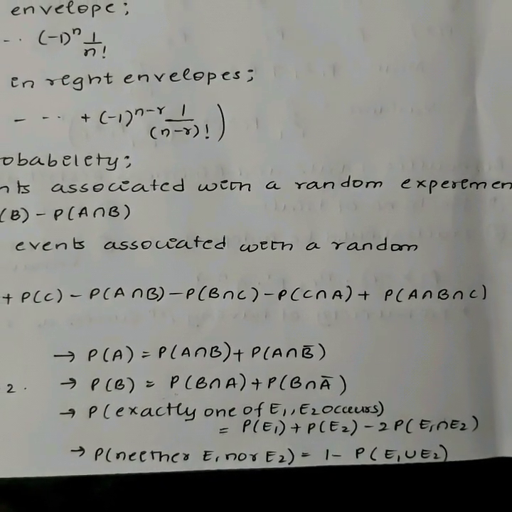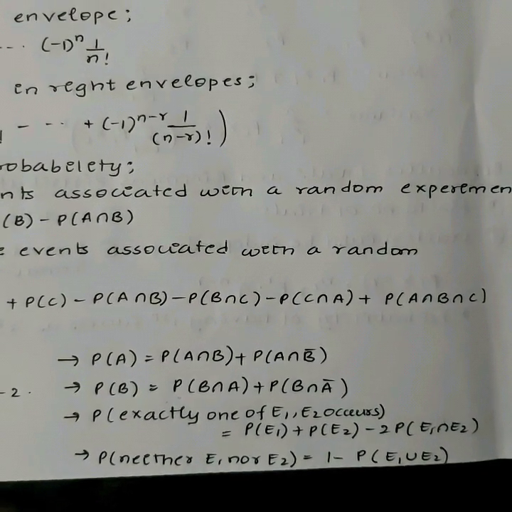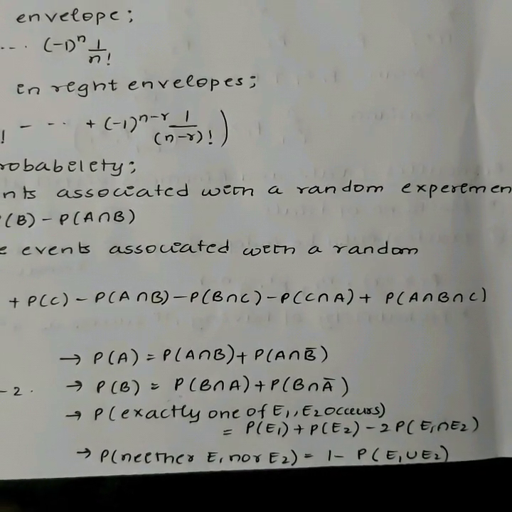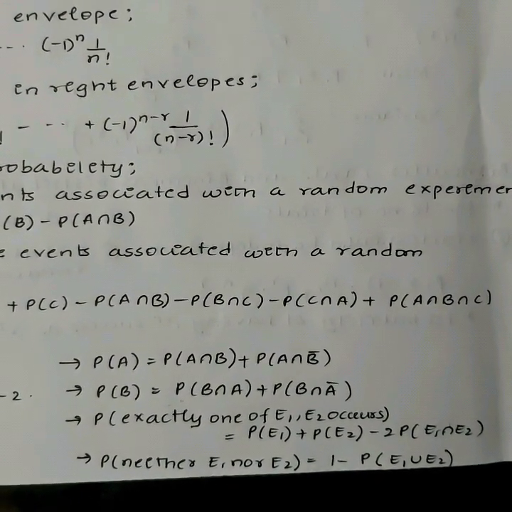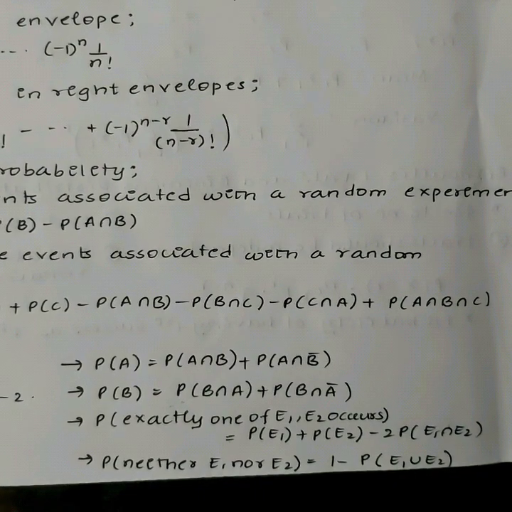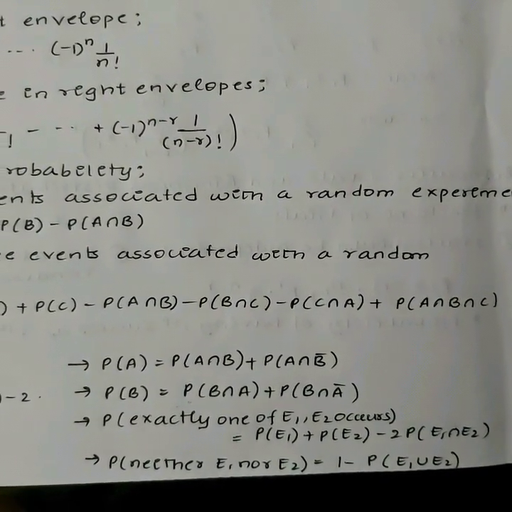The probability that exactly one event out of E1 and E2 occurs is P of E1 plus P of E2 minus 2 into P of E1 intersection E2. The probability that neither of the two, that is E1 or E2, occurs is 1 minus P of E1 union E2.